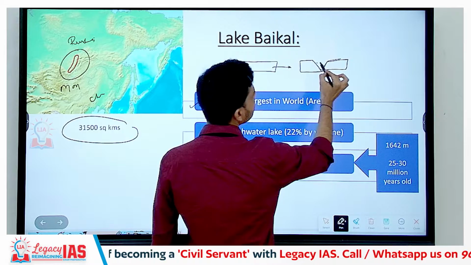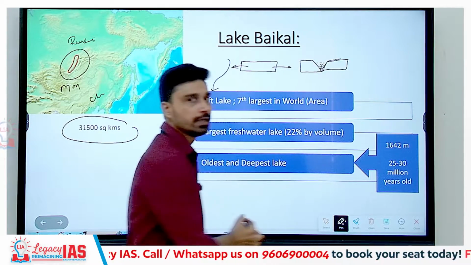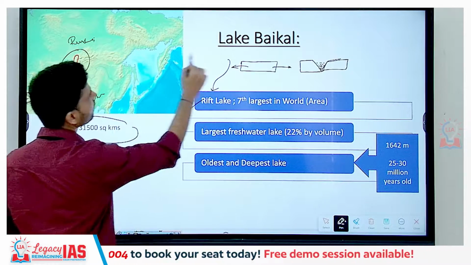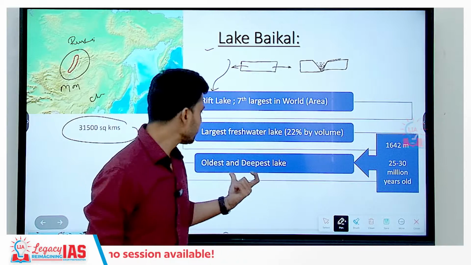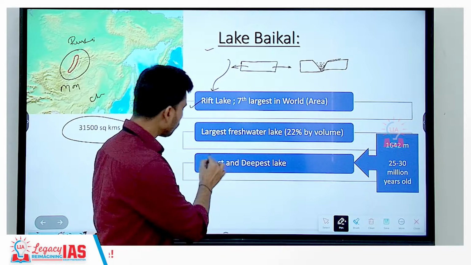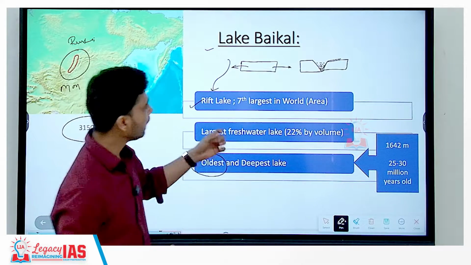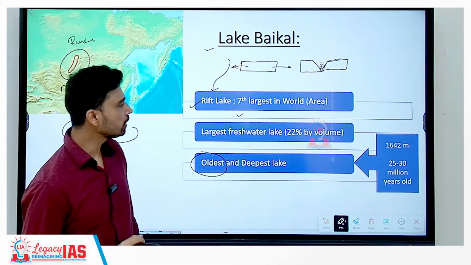This valley is called the Rift Valley, and due to the melting of the glaciers in nearby areas, this valley has been filled up by water, and that is how Lake Baikal was formed. Not only is it the deepest lake in the world, it is also the oldest lake of the world. And in terms of area, it is the 7th largest lake in the entire world.